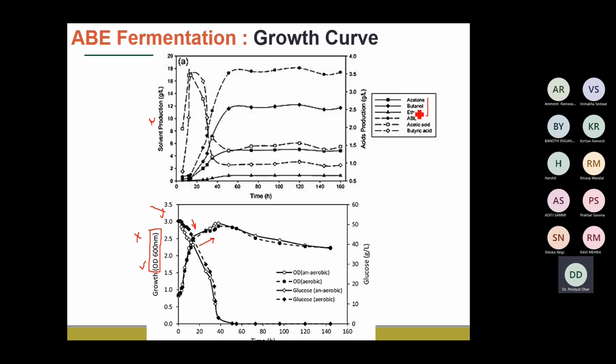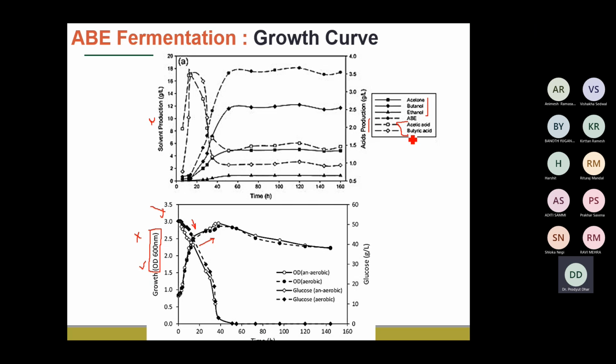Okay, and AB tells you the combined total of all three components together. And whenever we talk about the acids, as you can see on the y-axis, there is another quantity, acids. This tells you about the acetic acid and the butyric acid that are being produced.